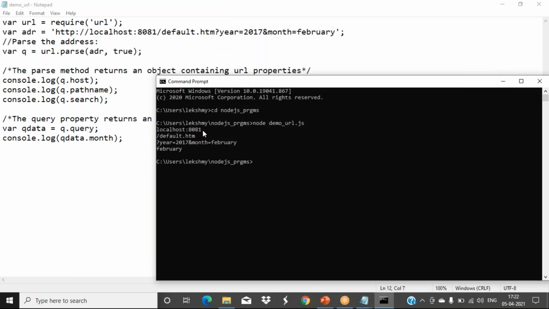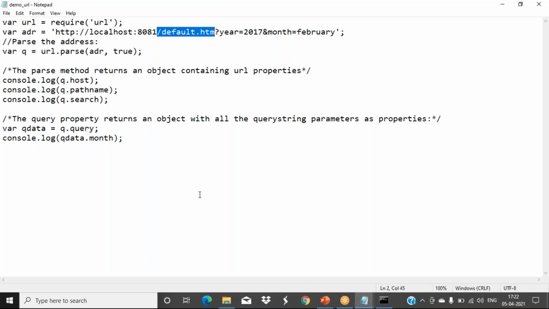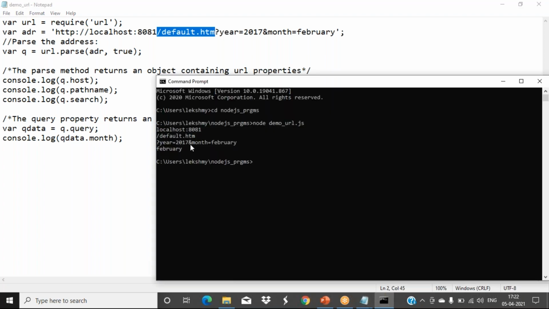That is localhost 8081, and what is the path name? That is default.html, this is the file we have opened. So that is what it is showing as the path name. And what we have searched there, we have searched like this. The question mark indicates that we are searching something in that file, and it is showing the searched values.